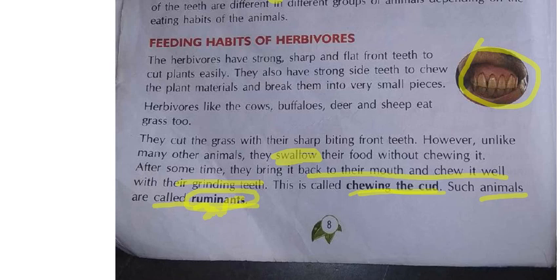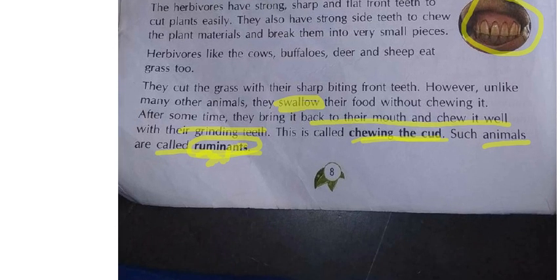Some animals like cow and camel don't eat the food first only. They send the food they eat inside the stomach, and later they bring it back into the mouth when they are feeling hungry, and that time they eat with the help of their grinding teeth, and such type of animals are called ruminants.